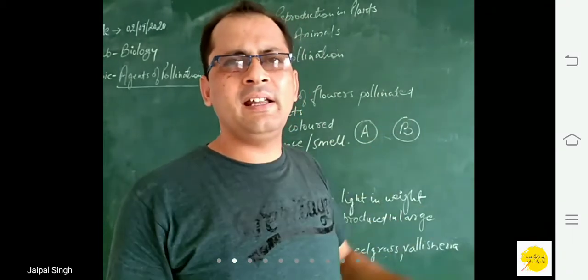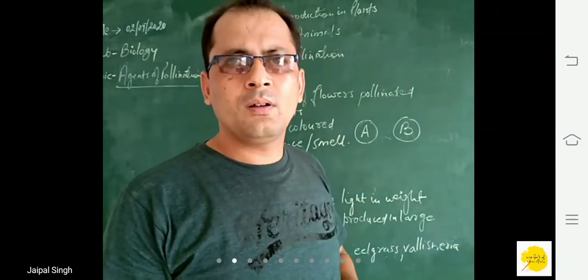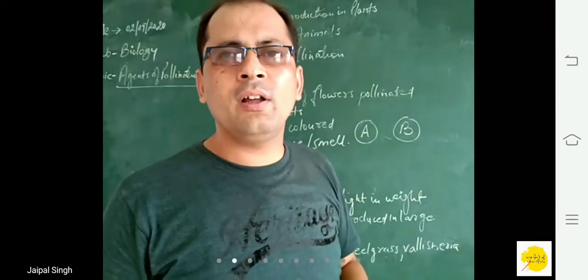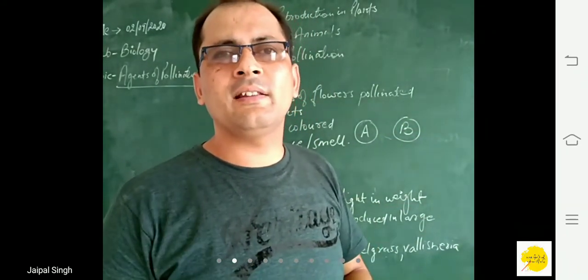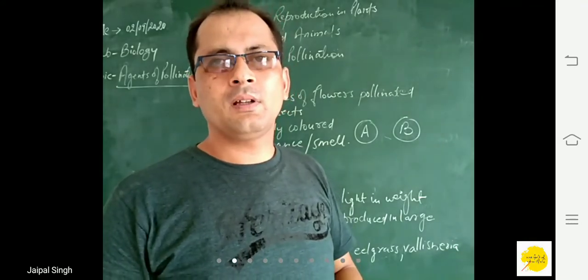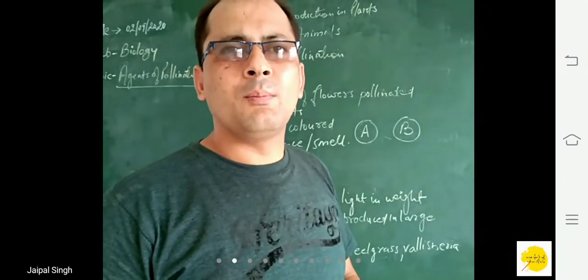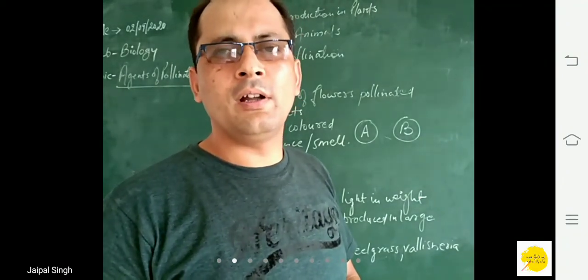Maybe it is B, C, D, X, Y, Z, any flower. Then the pollen grains fall off from the body of the insect and they pollinate the other flower. So in this way the insects help in the completion of the process of pollination.